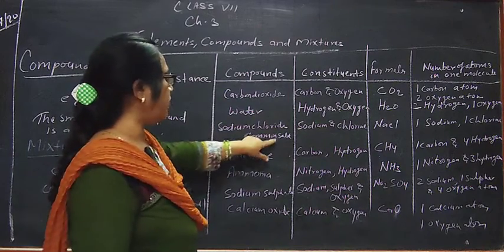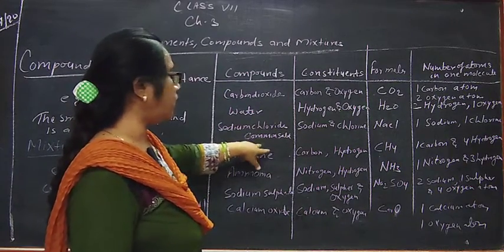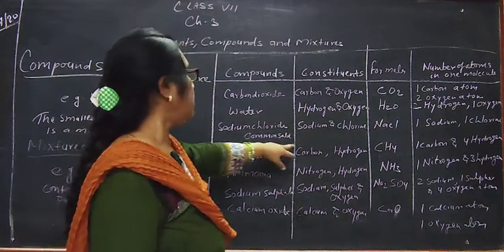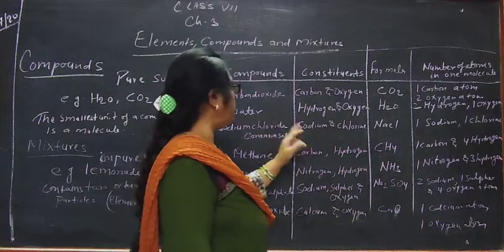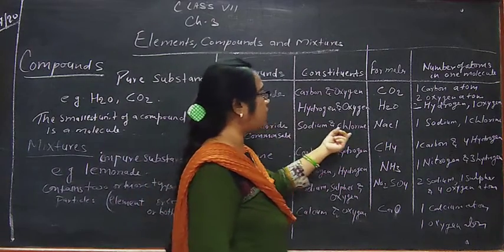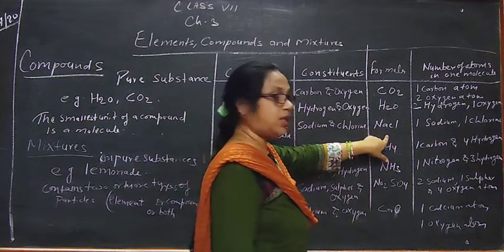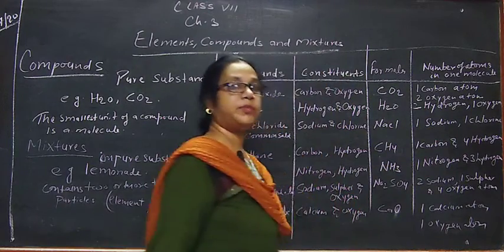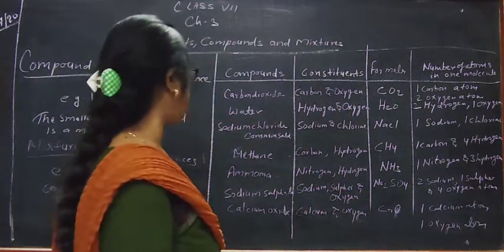Another, sodium chloride, that is common salt, जो हम अपने घर में यूज करते हैं, नमक. Constituents of sodium chloride are sodium and chlorine and the formula is NaCl. 1 sodium atom and 1 chlorine atom is present in our common salt.